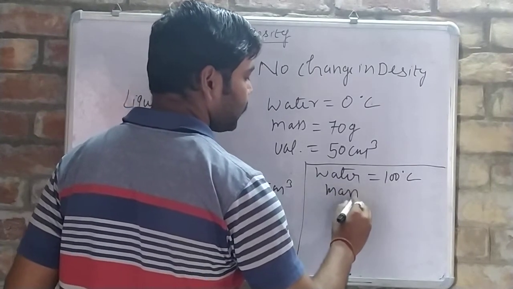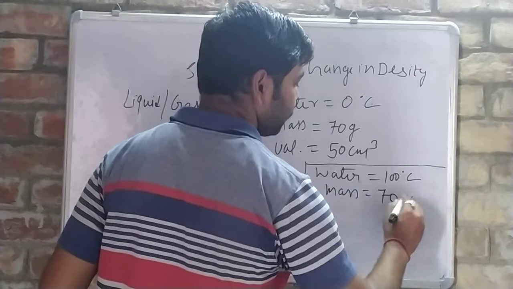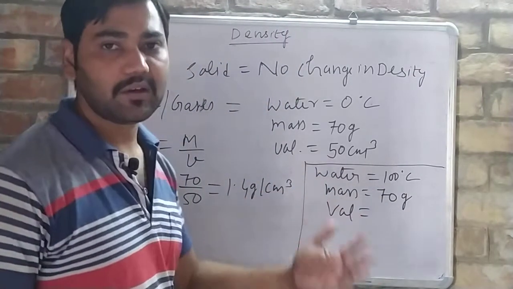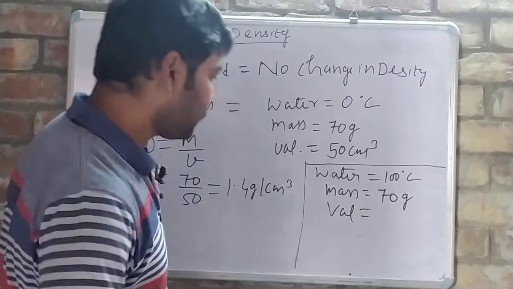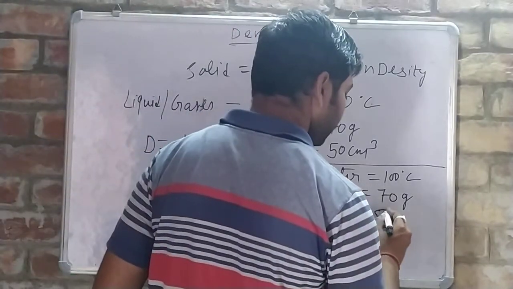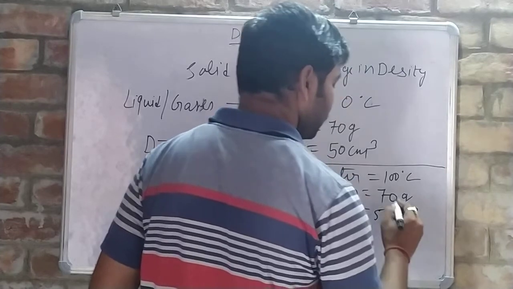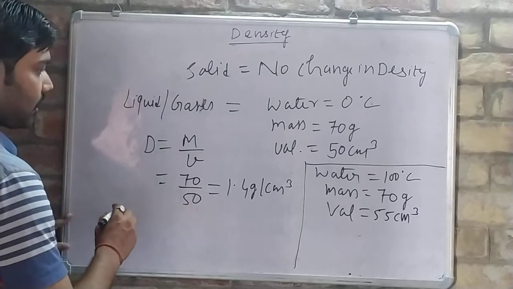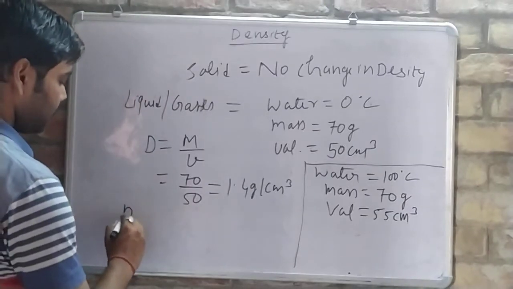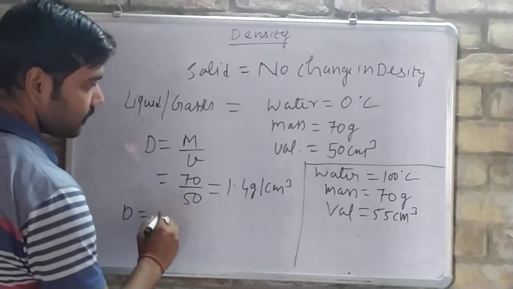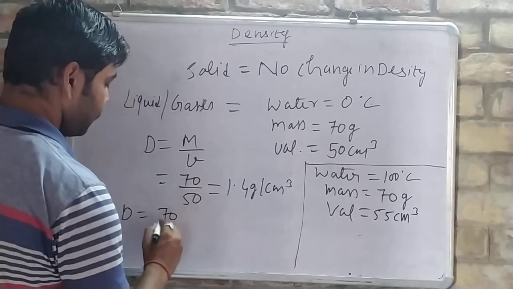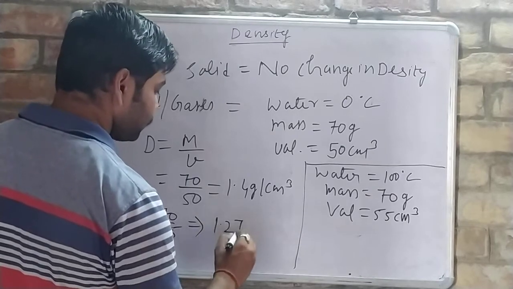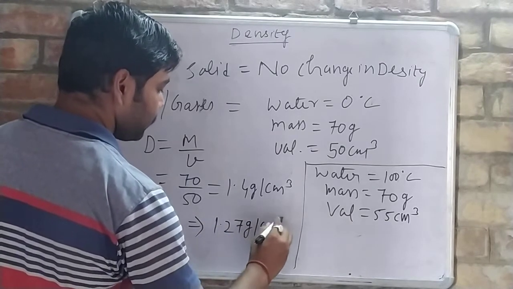Mass is a constant quantity, so it will remain 70 gram only. But volume, what happens? I have told you when temperature is increased, volume is also increased. Suppose volume is now 55 centimeter cube. Volume has increased by 5 centimeter cube. Now in this case density is how much? 70 upon 55, mass upon volume. So here 1.27 gram per centimeter cube is the answer.